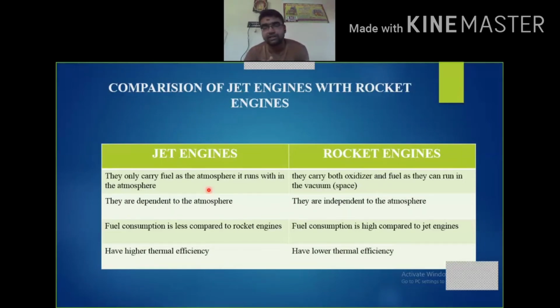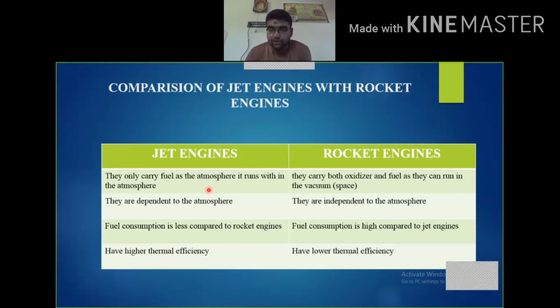As I have already said in the previous slides, jet engines are dependent upon the atmosphere, because they travel in the atmosphere itself. So they do not carry any oxidizer tank with them, because the atmospheric air itself acts as the oxidizer for these jet engines. Rocket engines are specially designed to travel in space. So these are independent of the atmosphere, and they carry their own oxidizers with them. So this is the basic comparison.